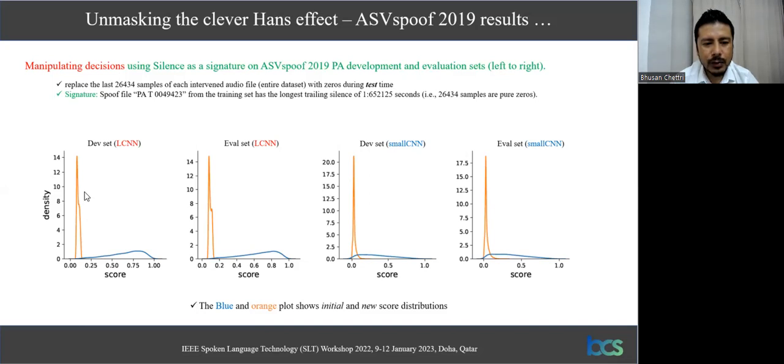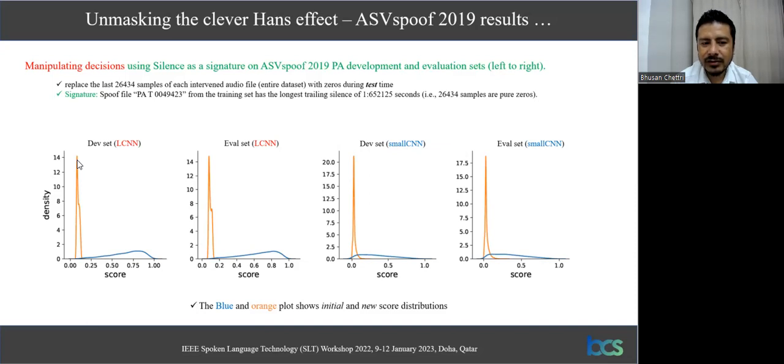And we now plot the score distribution of the original settings. This is the blue curve. And we can see how the score changes dramatically, the peak over here, which suggests that the 1.65 seconds of data has got a strong impact in the decision making.